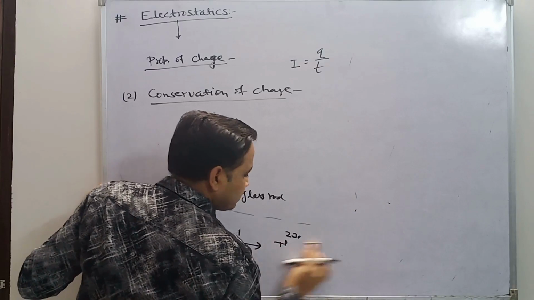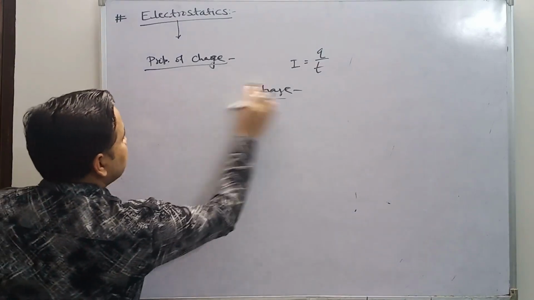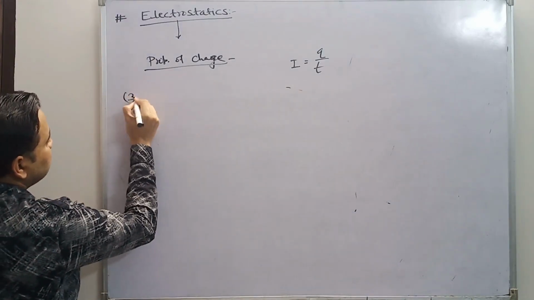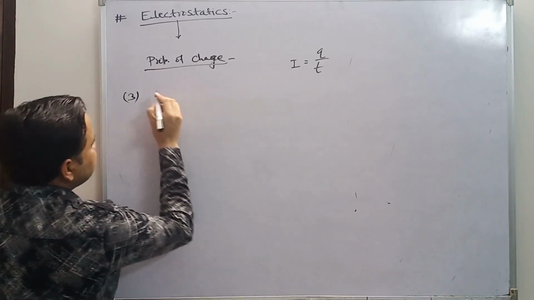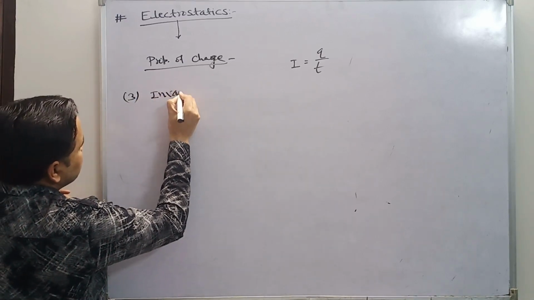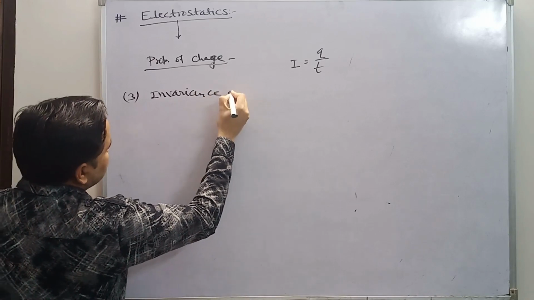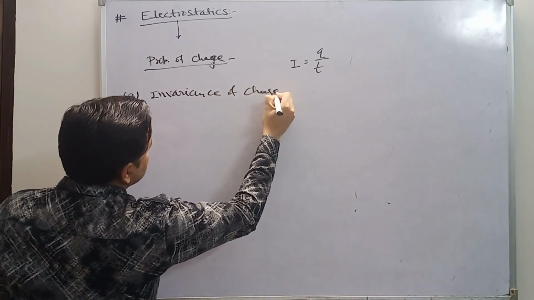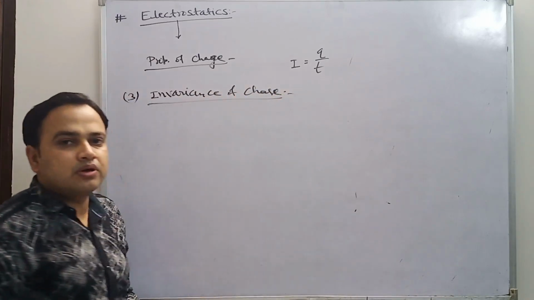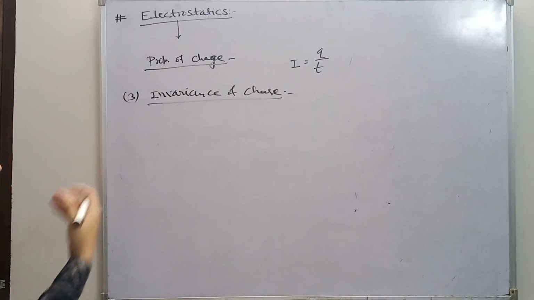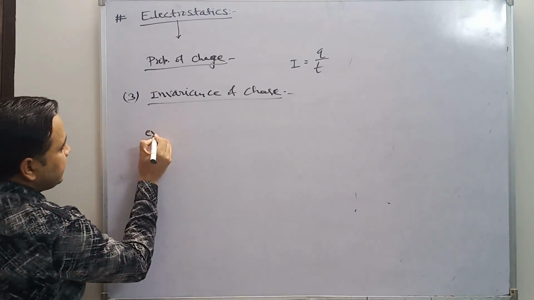Similarly, we come to the next property, which is invariance of charge. Very important property. I am explaining this by taking an example.